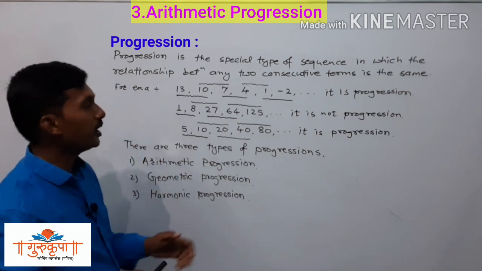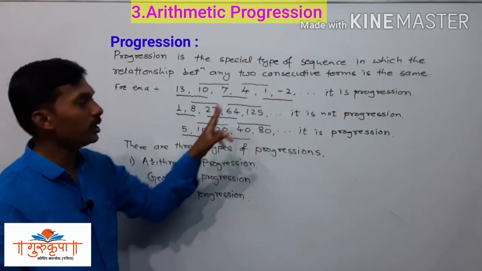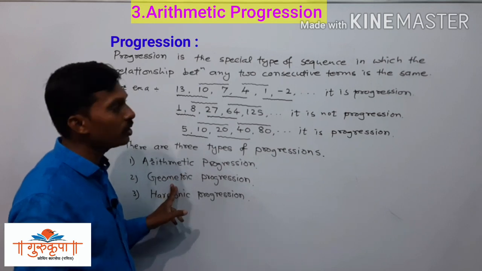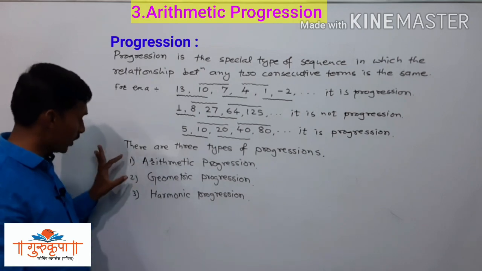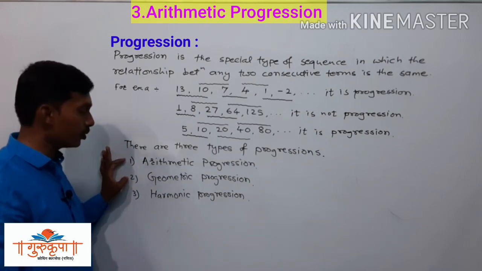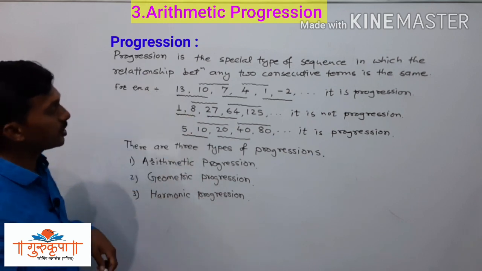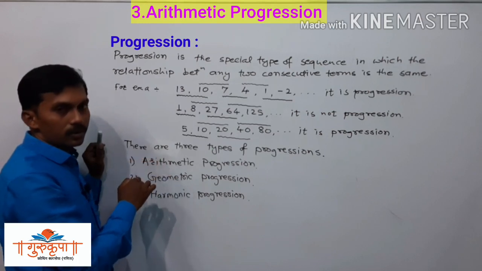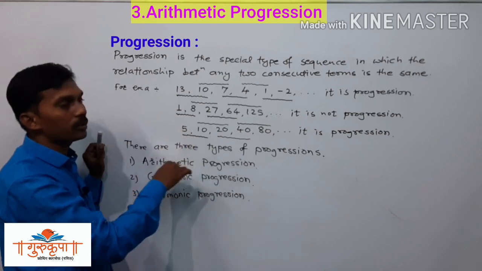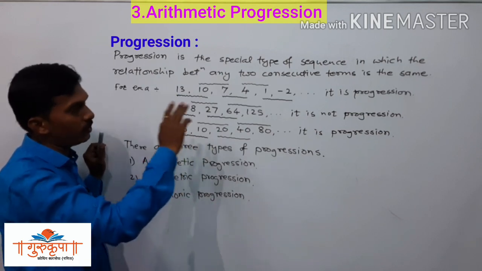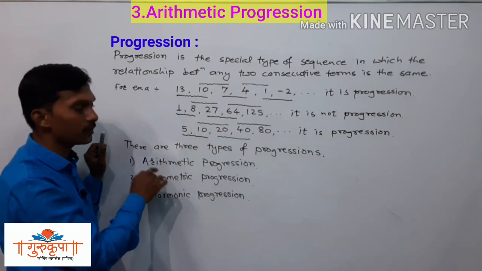Now we have to discuss when a progression is called an arithmetic progression, or when it is called a geometric progression, or when it is called a harmonic progression. Only two parts are discussed in our textbook, so we have to discuss geometric progression also. This is a very important part. We have to study arithmetic progressions in short here, and discuss that part in detail again.